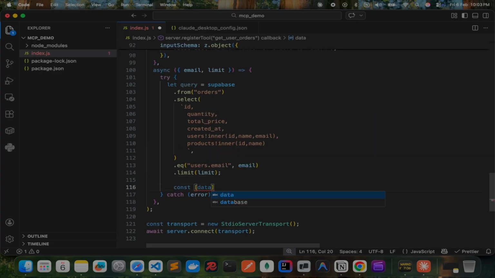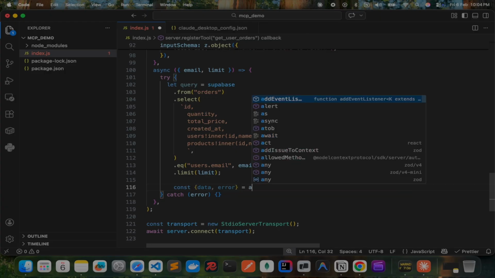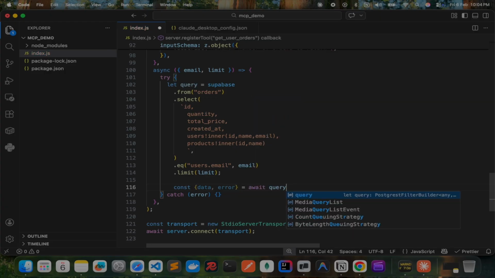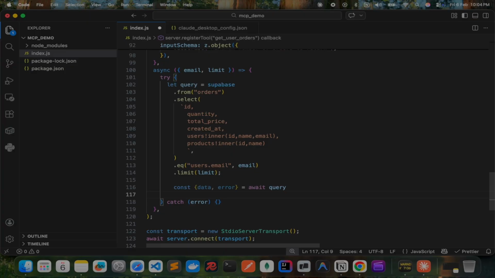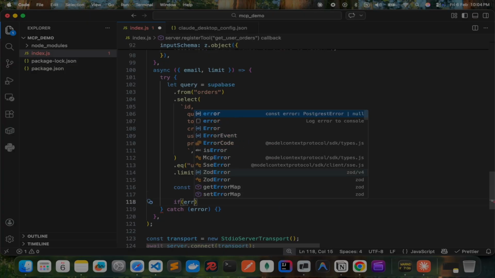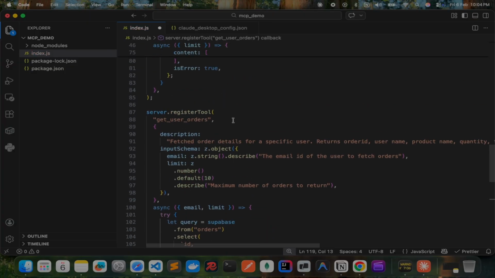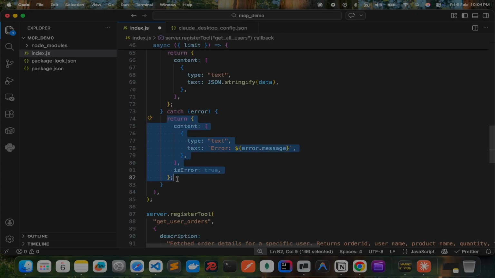Okay, let's run the query here. Data, error, await query. Now we'll do a check. If error, let me just copy paste this.